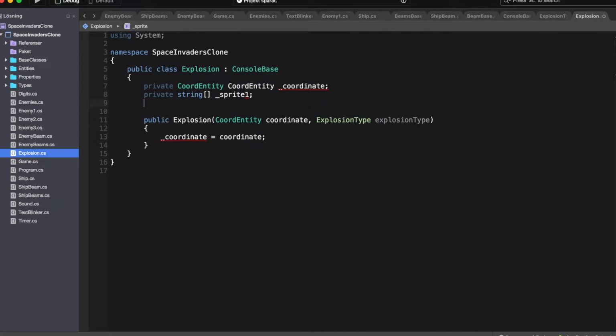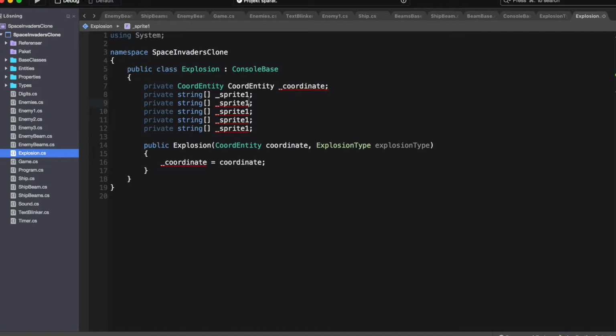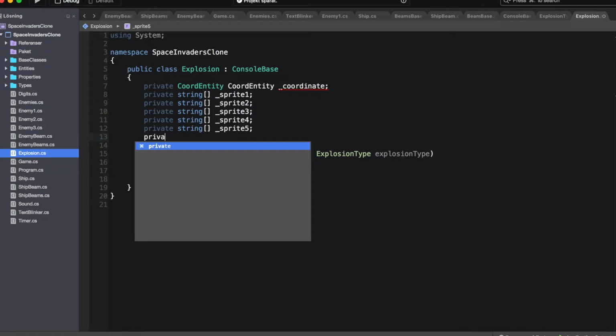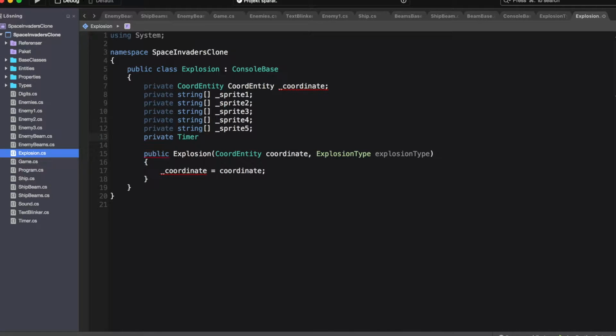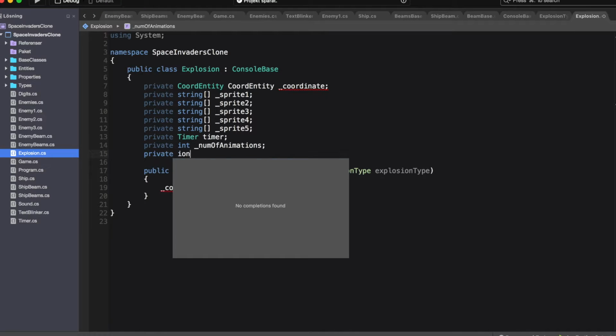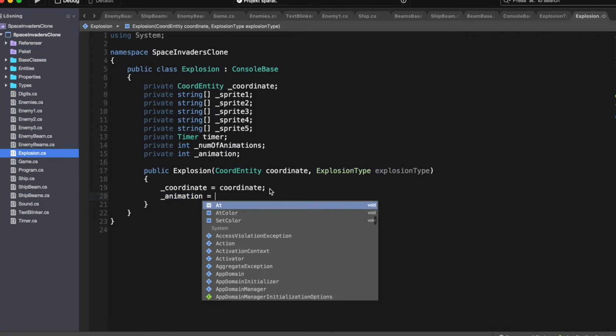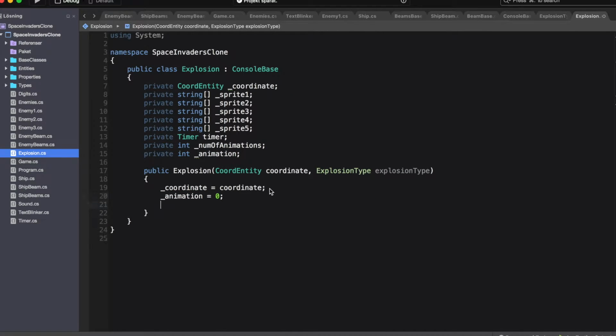And let's add private string arrays for the 5 sprites. And the final one will just be blanks to delete the final sprite. We also need a timer. Let's call it timer. And then we need a number of animations, which will separate the large and small ones. And then we need to keep track of the current animation, private int animation. So we set the animation to 0 initially.